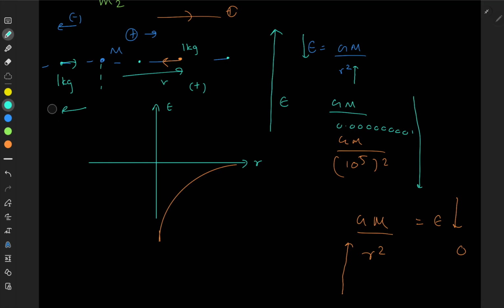So R has negative values but E has positive values, and the same story applies. If I'm very close towards mass m, E goes towards infinity. If I'm very far away from mass m, E goes towards 0. So simple, right? Same story applies.